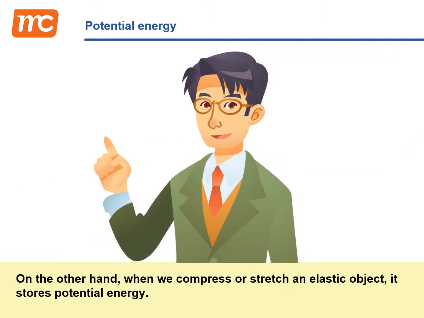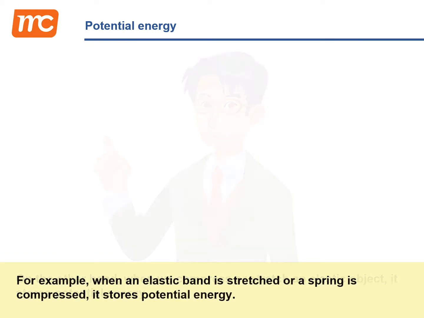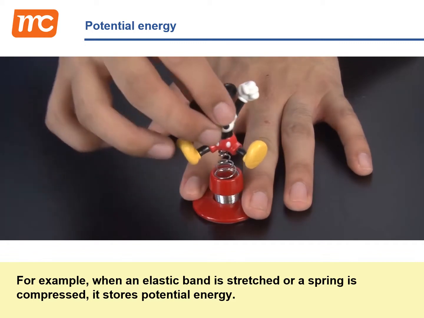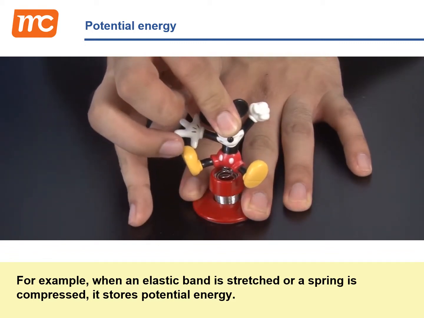On the other hand, when we compress or stretch an elastic object, it stores potential energy. For example, when an elastic band is stretched, or a spring is compressed, it stores potential energy.